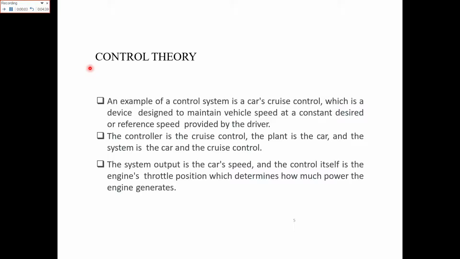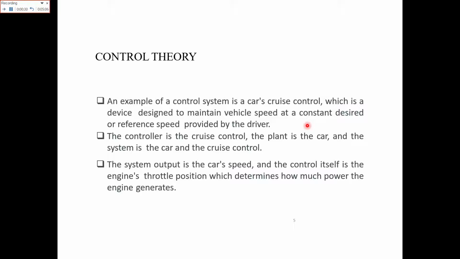Control theory. An example of the control system is the car's cruise control. Many of the automatic cars have the cruise control button. When you push the button of the cruise control, your speed is basically fixed. Now you basically remove the foot from the pedal, but the car would maintain the speed. This is basically the cruise control in the cars.